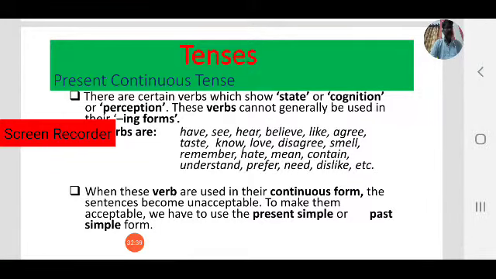So let us see once again about all these verbs which are not used in present continuous or continuous form. Note it down some words, not only the words which are on the slide, some other verbs also there. You can note them down.